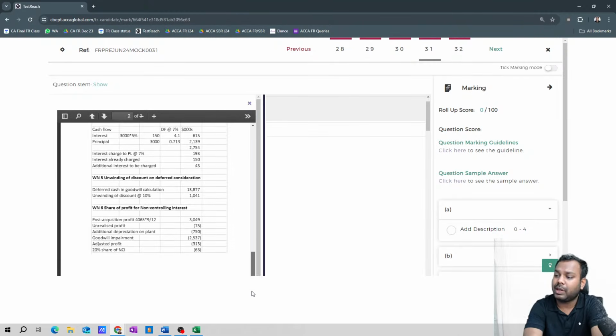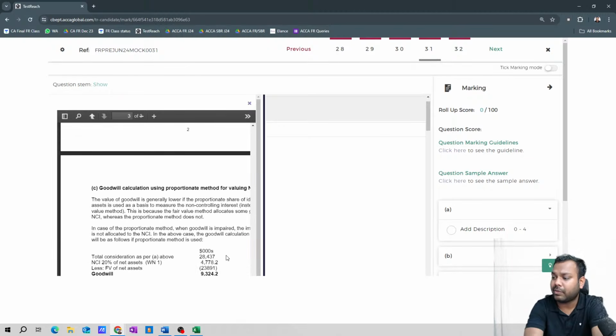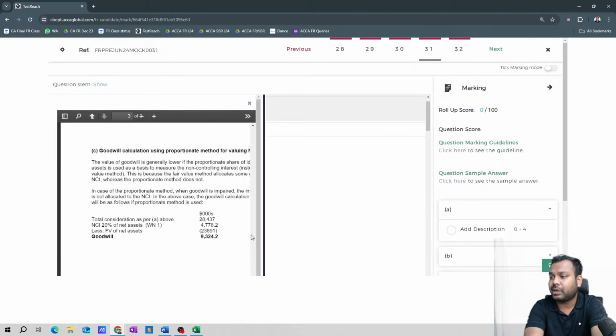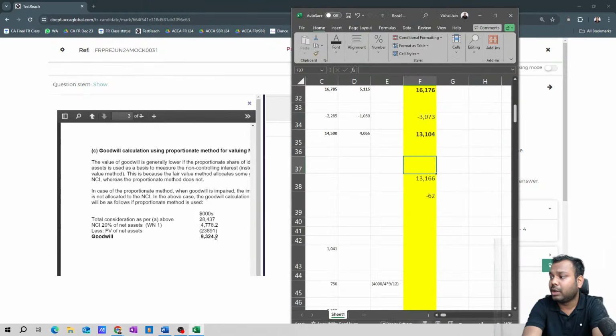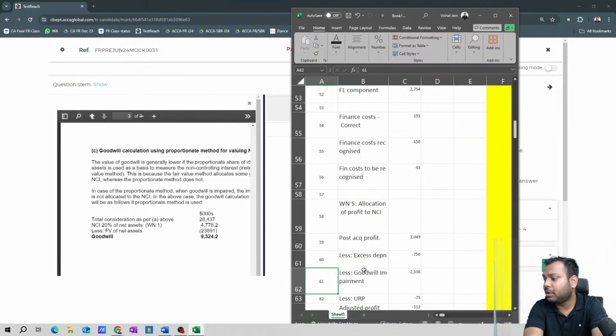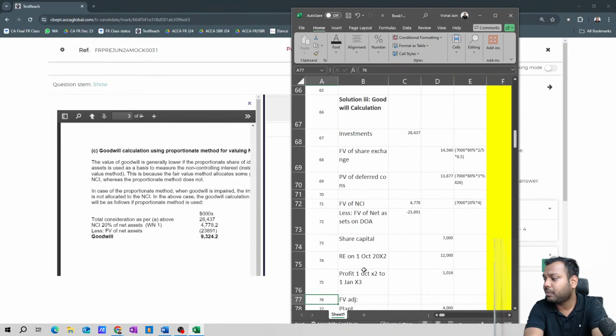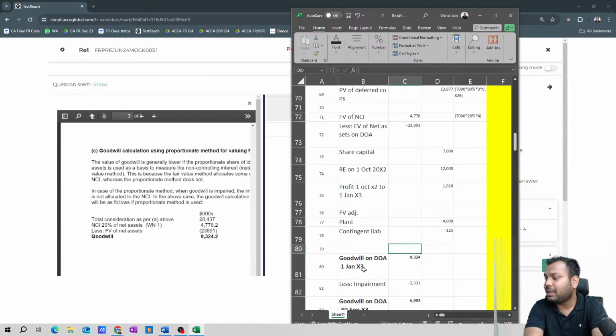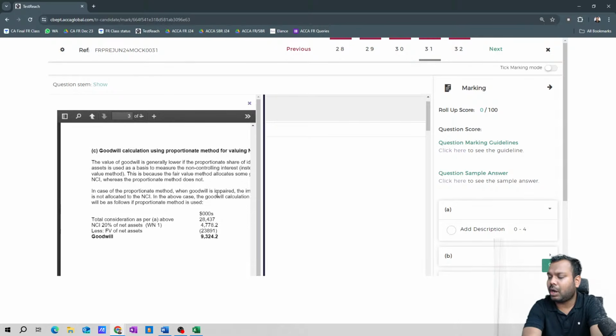Now further, it is saying the third part of the answer. Goodwill calculation as per proportionate share method. So now they are calculating 9324. And how much did we calculate? Just see for the third part. We have calculated 9324, right? So our answer is matching. So this is it.